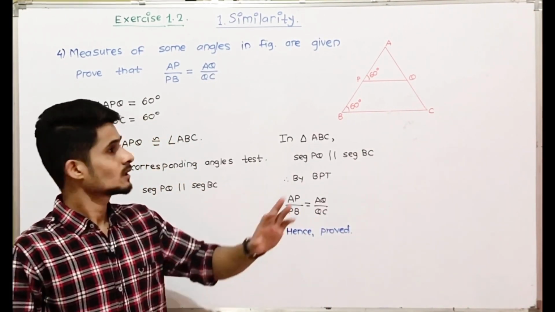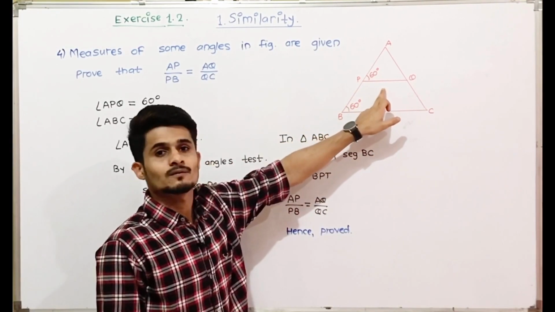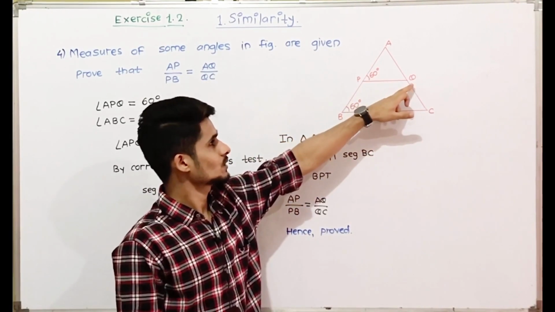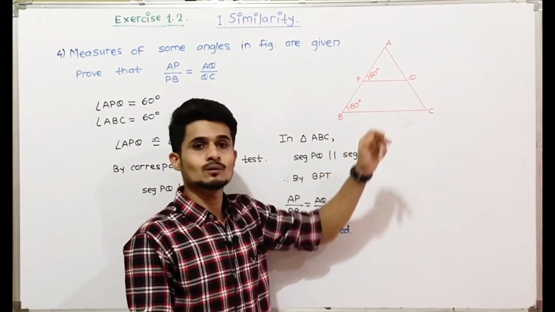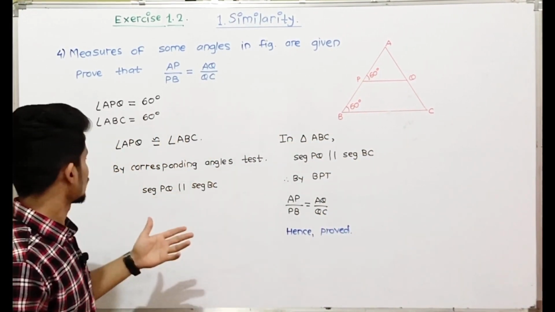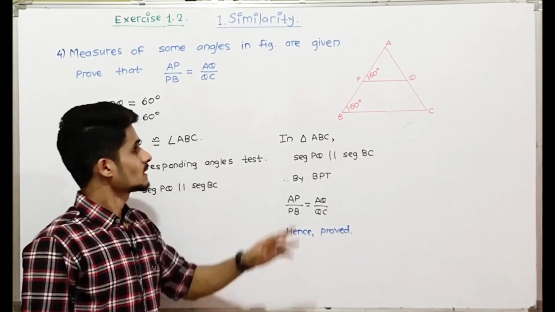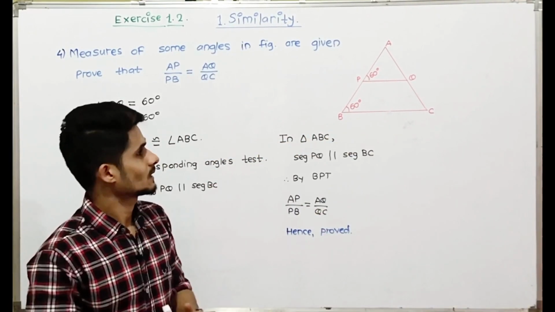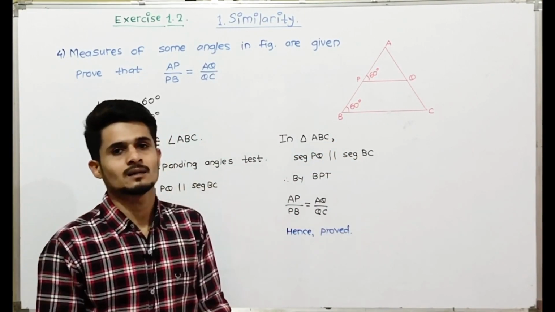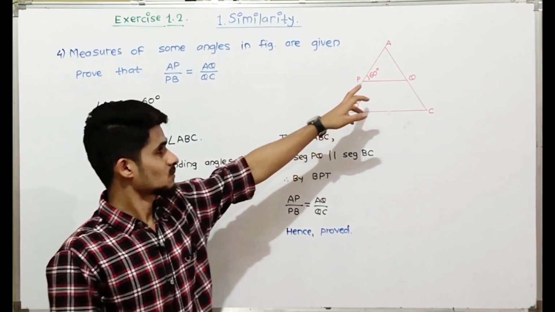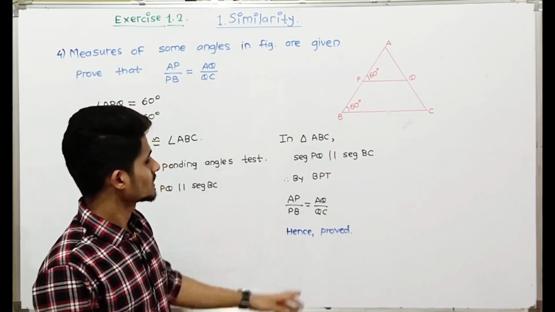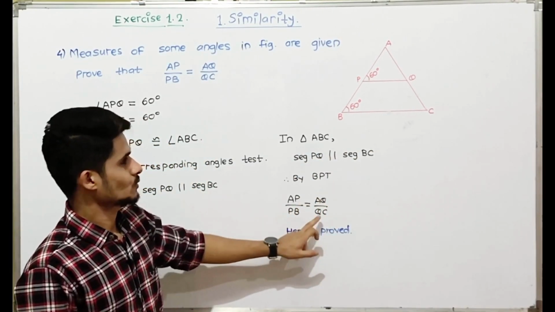So in this question, we just have to see carefully that there are two corresponding angles. Angle APQ and angle ABC are two corresponding angles, and they are congruent. So by the corresponding angle test, the lines will be parallel. Lines are parallel only if the two corresponding angles are congruent. So by basic proportionality theorem, ratios will be equal.